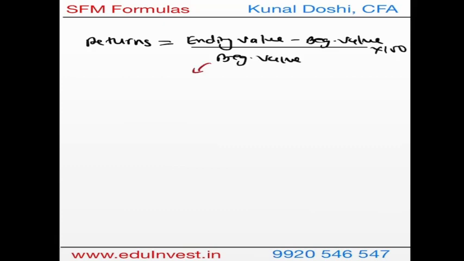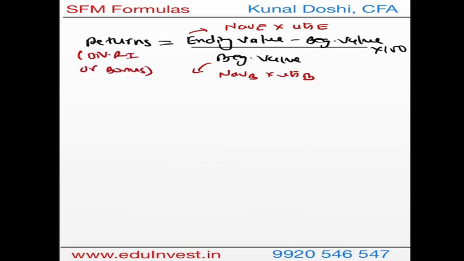Here the ending value is nothing but ending NAV times the units at the end, and beginning value is beginning NAV times the units at the start. Right, this is very crucial. Remember, this formula is to be used when you have dividend reinvestment or bonus option in your scheme.